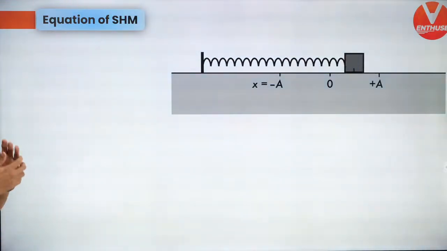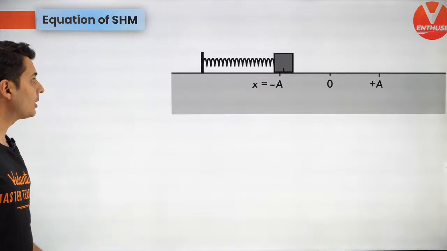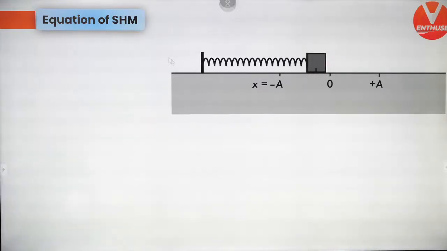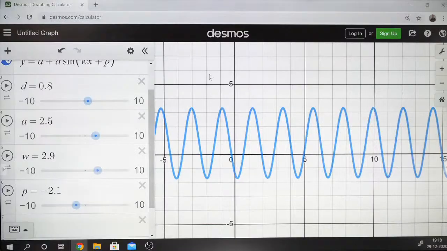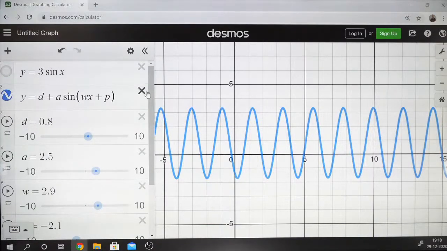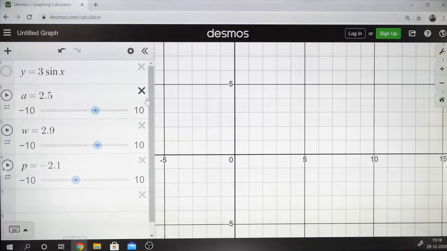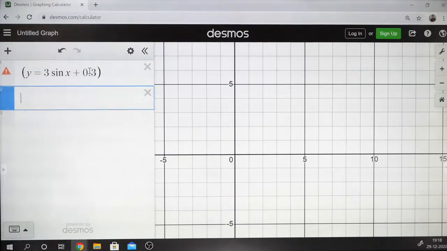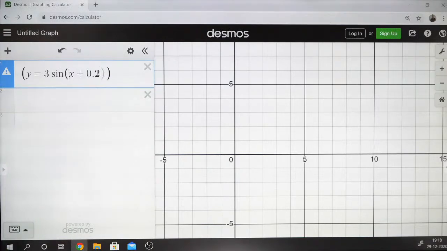So now, here is the thing, guys. Let's start writing the equations. Oh, one thing I forgot to tell you. Yes. So we had all these things, right? Now, you can have something like plus 0.3 and something like that. Doesn't matter. Now, what I wanted to tell you is,